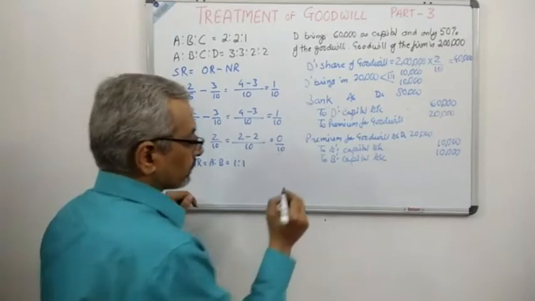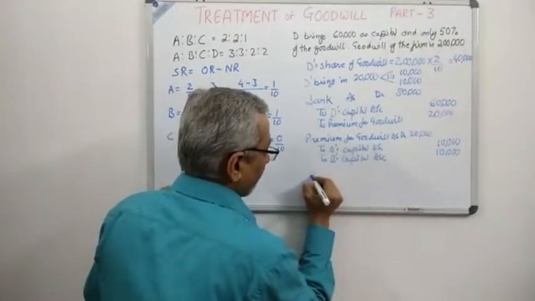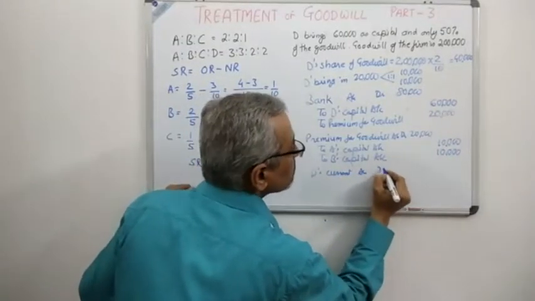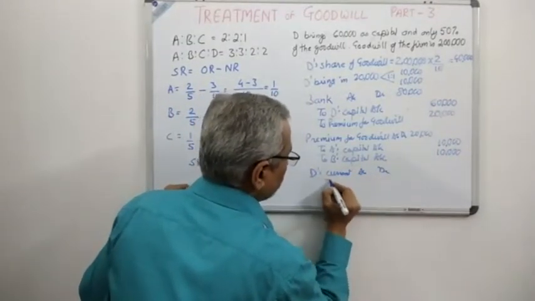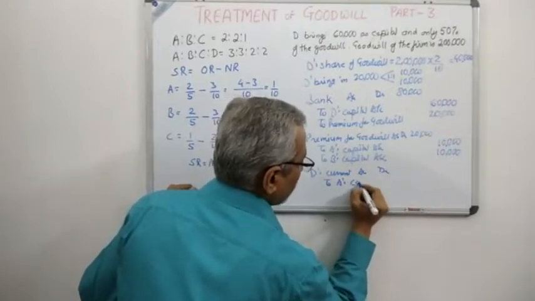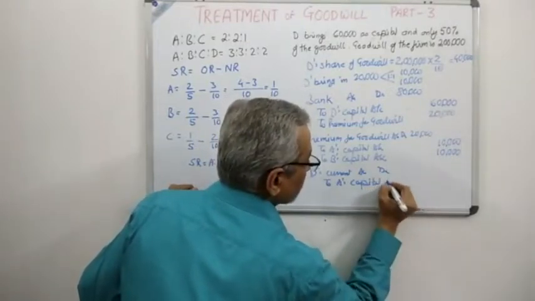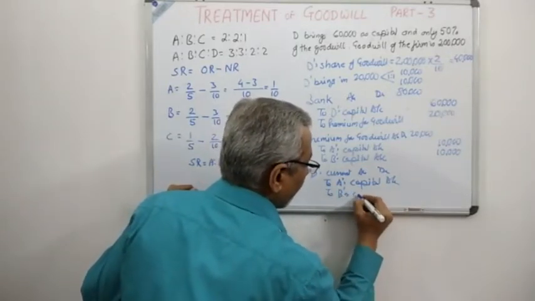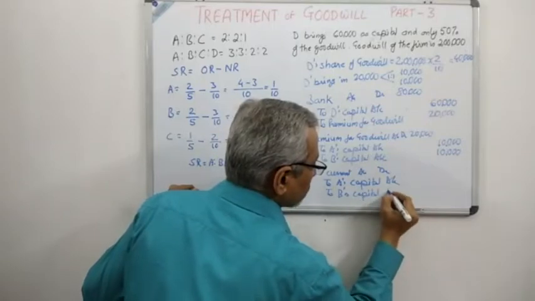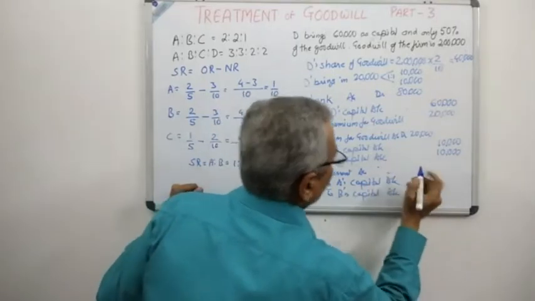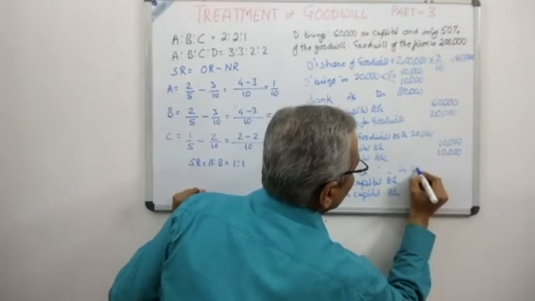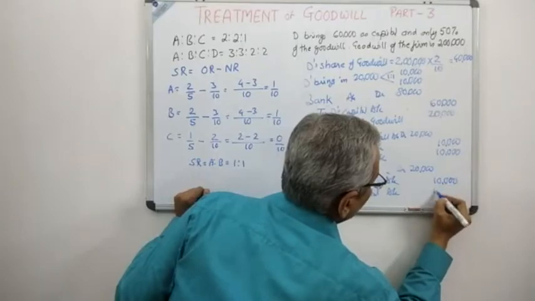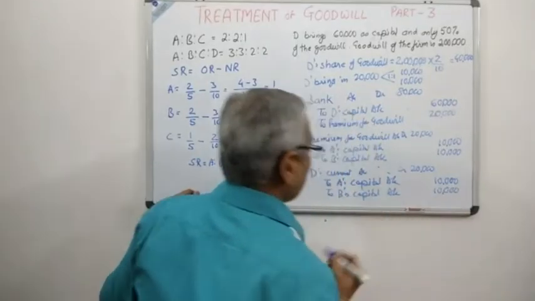So over here, the journal entry will be D's current account debit to A's capital account to B's capital account. See very carefully what is the amount. 20,000 goodwill not brought in, 10,000 to A's capital, 10,000 to B's capital.